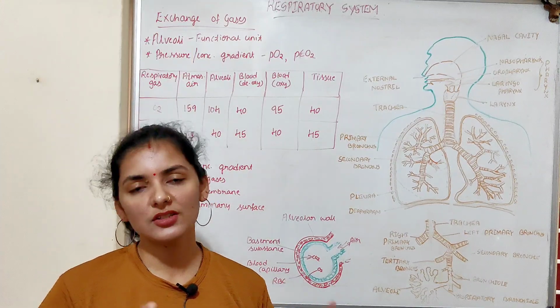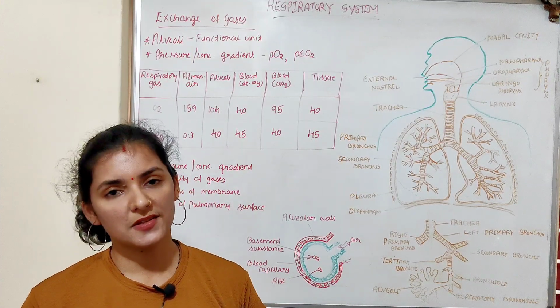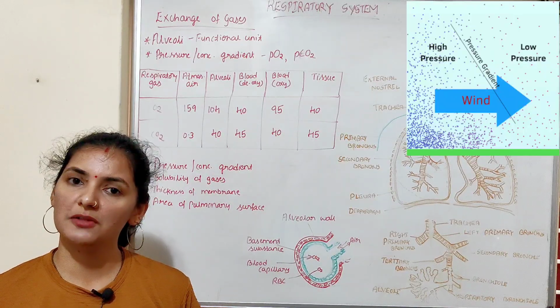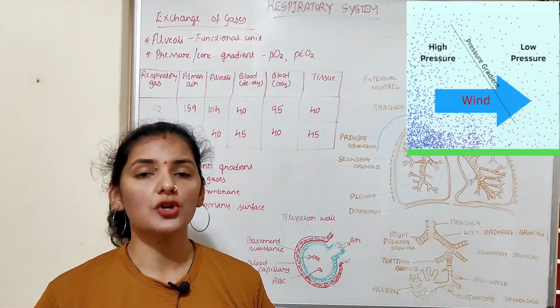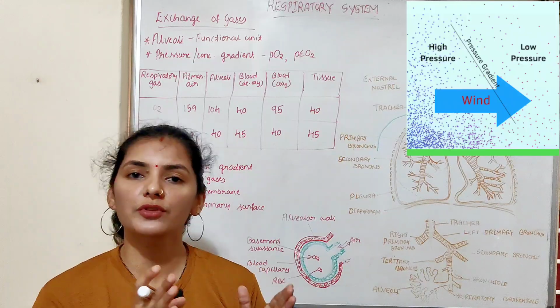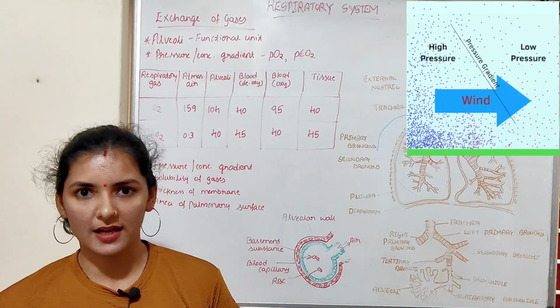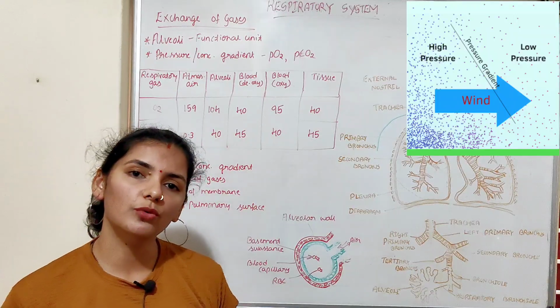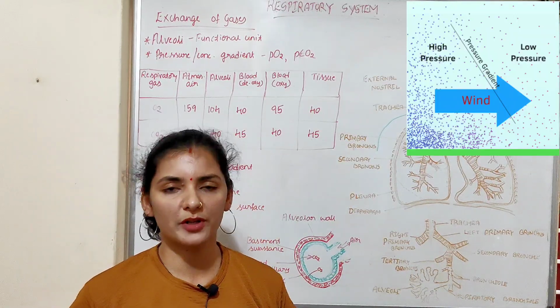Or there should be a pressure gradient, meaning a difference in the pressure of oxygen and carbon dioxide gases. Then only can they move from a high pressure region to a low pressure region.